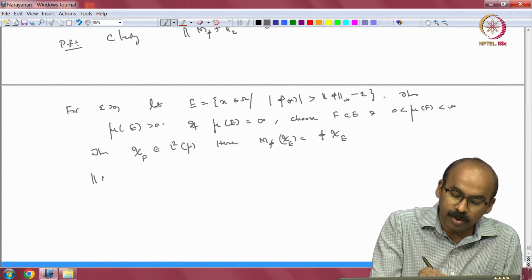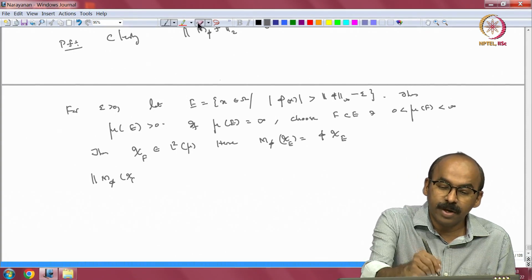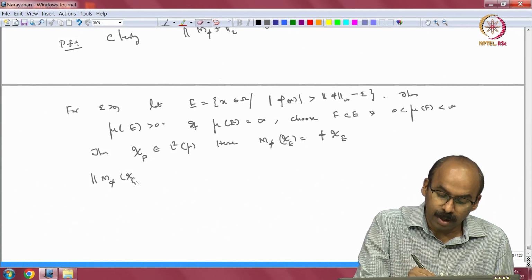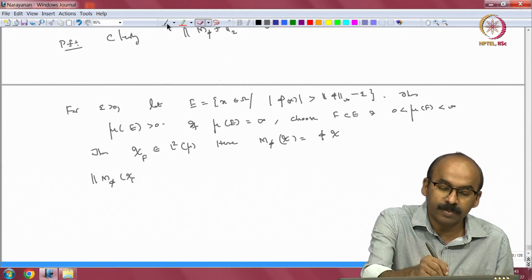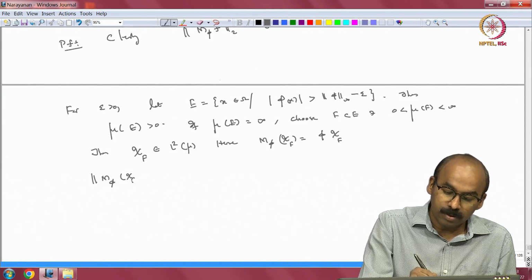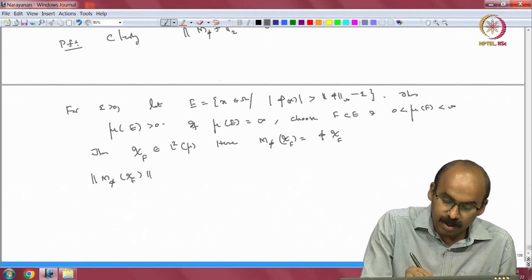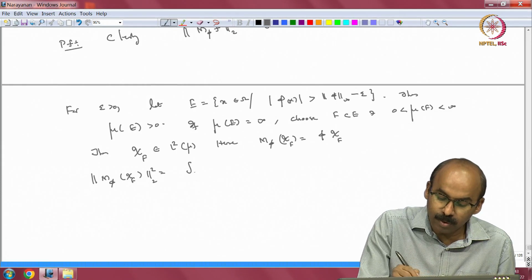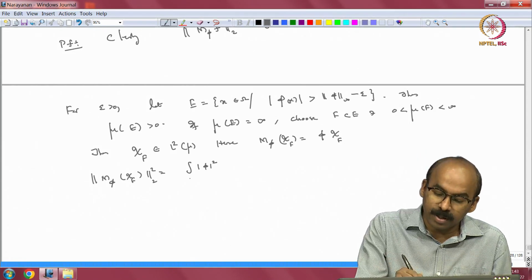M_φ acting on χ_F has L2 norm squared equal to the integral of |φ|² χ_F² dμ. But χ_F squared is simply χ_F.